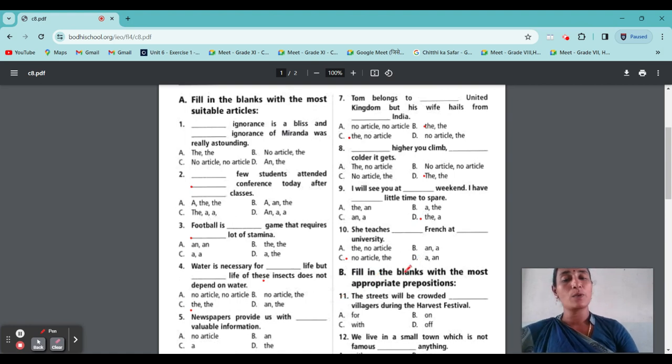Next, section B. Fill in the blanks with the most appropriate prepositions. Before that, we have to learn what a preposition is. A preposition is a connecting word that establishes a relationship between the parts of a sentence. It acts as a glue that holds different components of a sentence together, helping to create context and meaning.